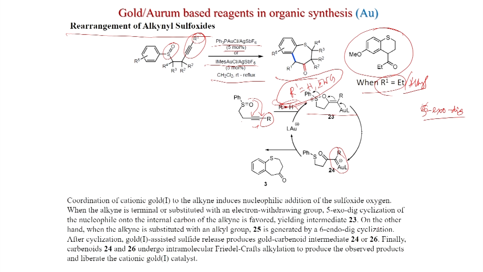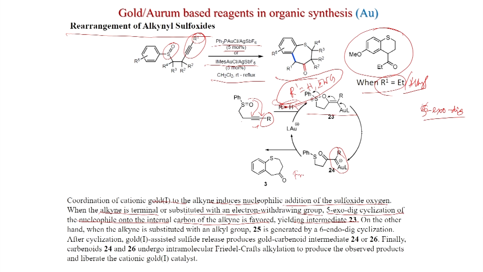So, this is the mechanism: the coordination of catalytic gold(I) to the alkyne induces nucleophilic addition of the sulfoxide oxygen. When the alkyne is terminal or substituted with an electron withdrawing group, 5-exo-dig cyclization of the nucleophile onto the terminal carbon of the alkyne is favored, yielding intermediate 23. So, this is formed. This is 5-exo-dig cyclization.